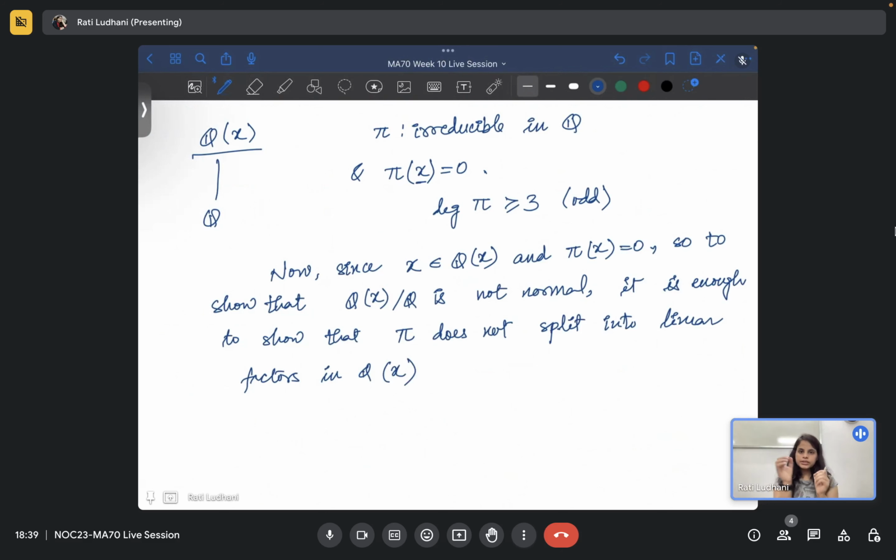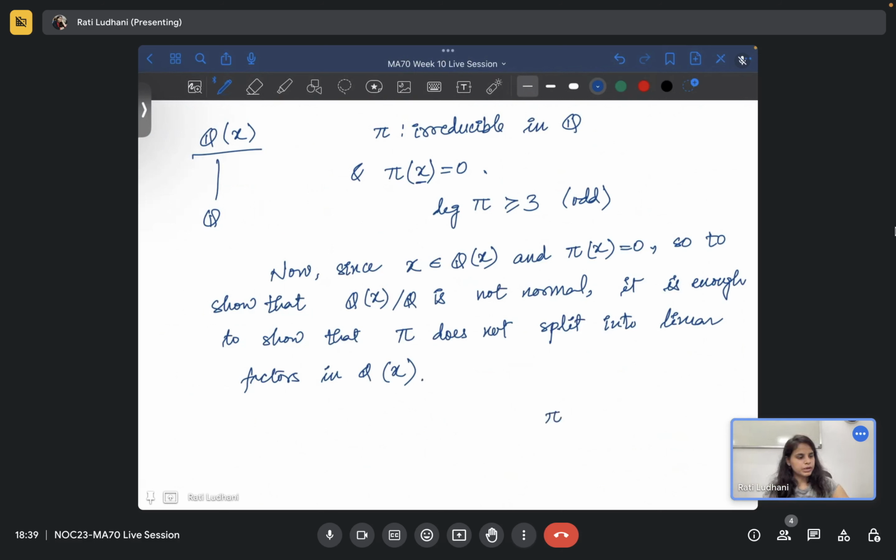Okay, just understand which field we are talking about. Pi is reducible in Q. In Q(x) we don't know. At least there is a root, so it will factor out. There will always be one linear factor because x is a root.